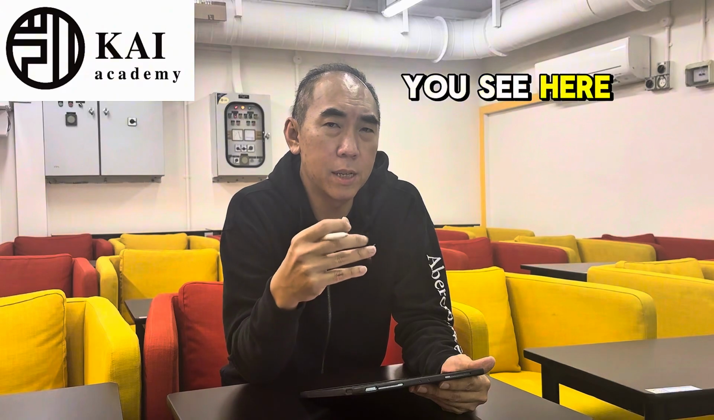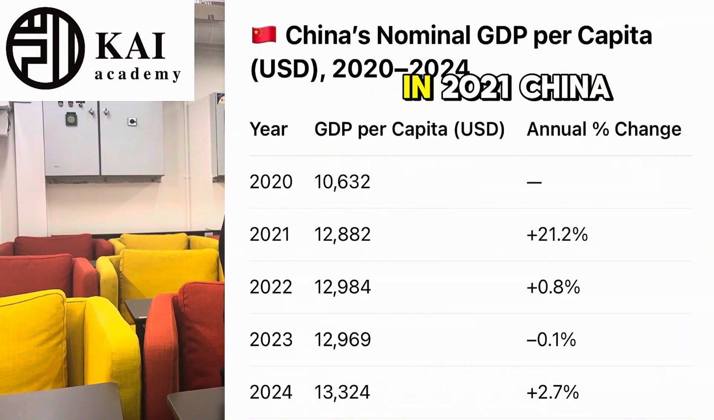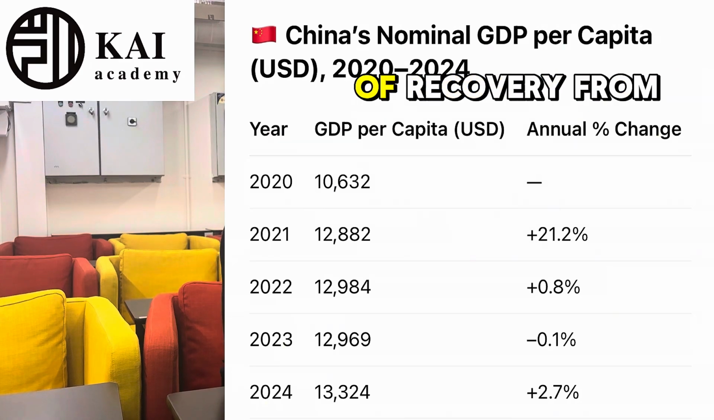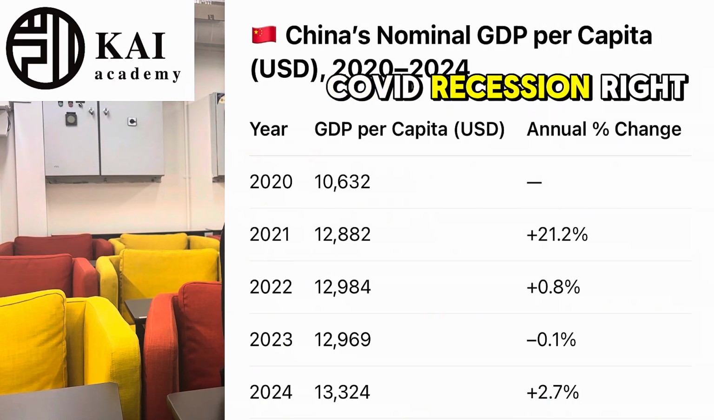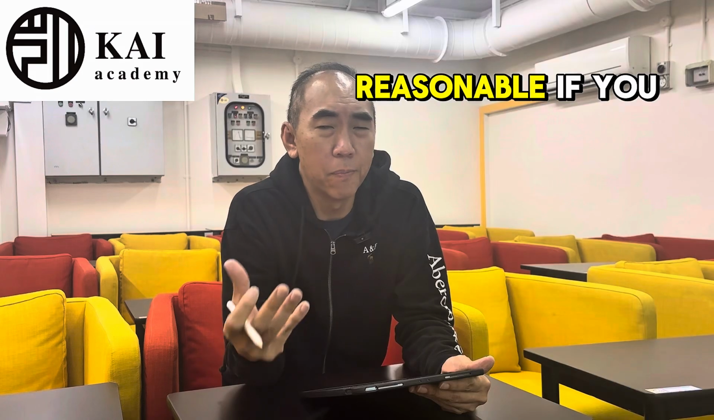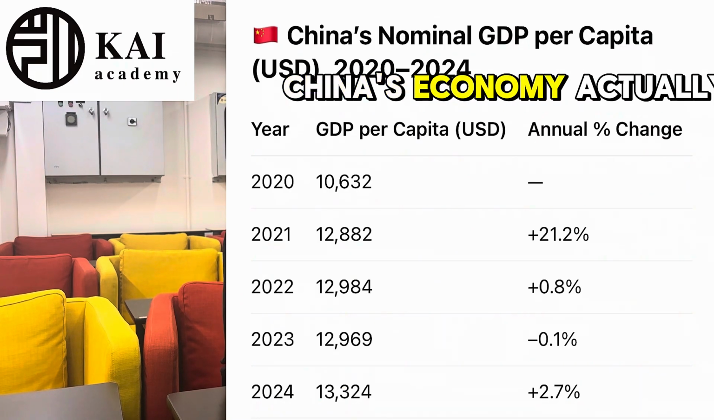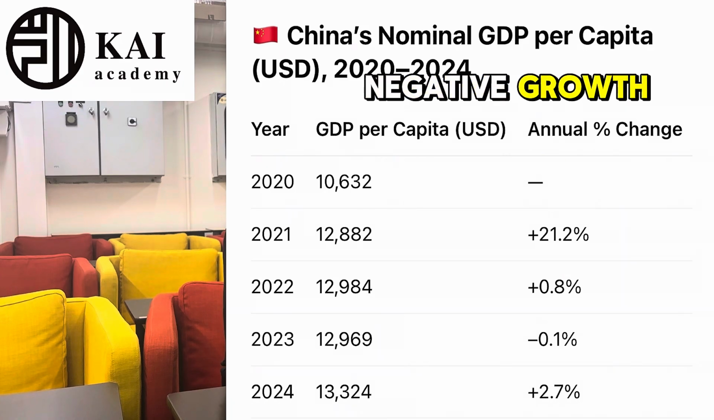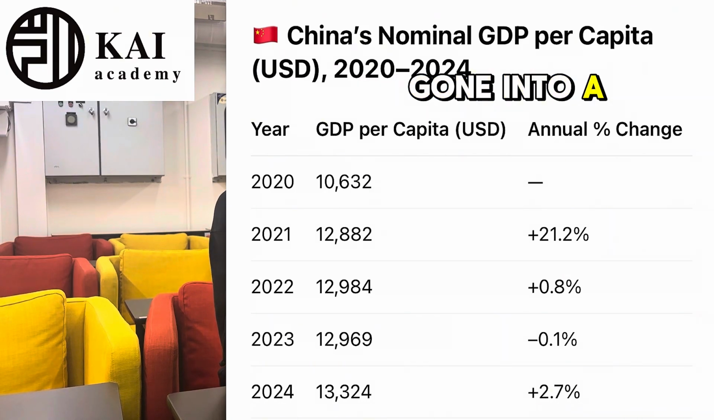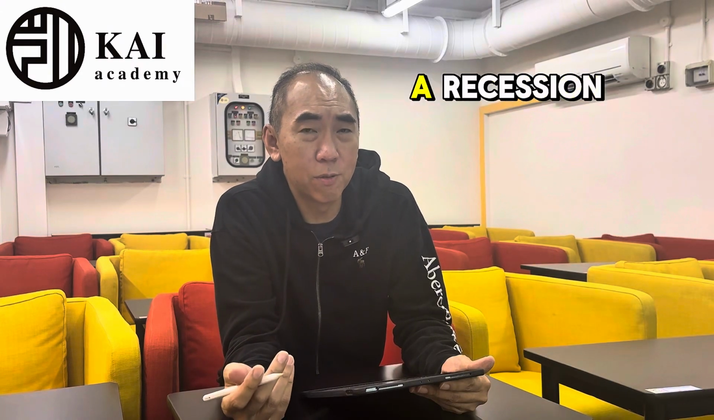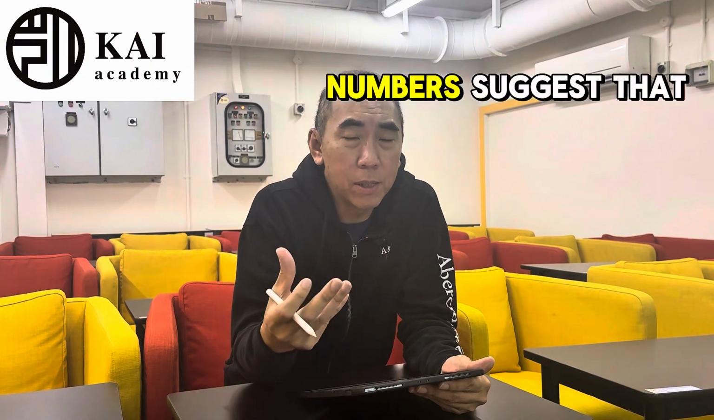Now, what you see here is something really interesting. You see that in 2021, China experienced a very rapid economic growth. That's probably because of recovery from the COVID recession. That sounds reasonable. But if you look at the 2023 data, you see that China's economy actually went into a negative growth, meaning they actually went into a recession in that year. Now, did China actually go into a recession? Well, certainly the numbers suggest that.